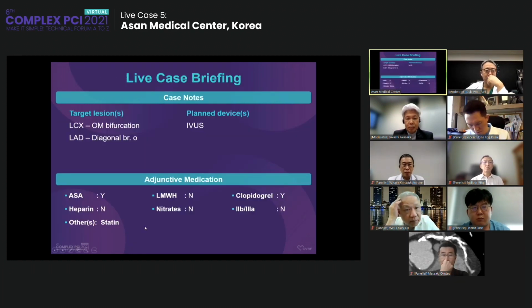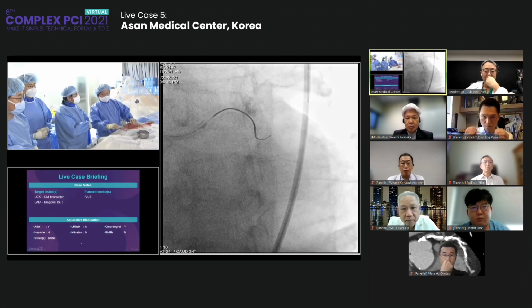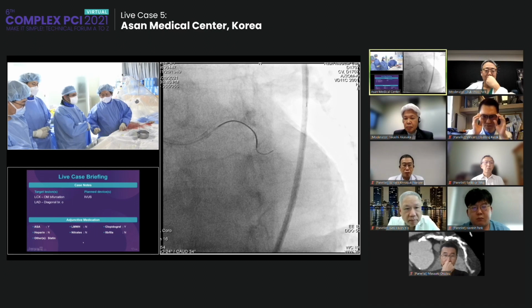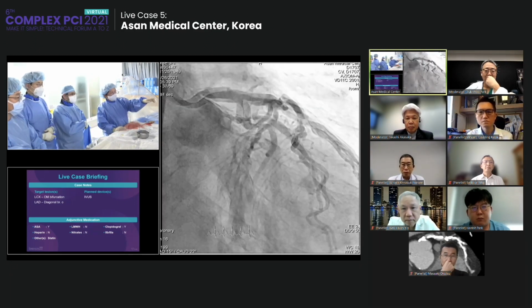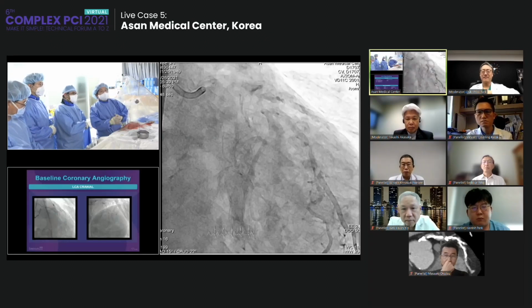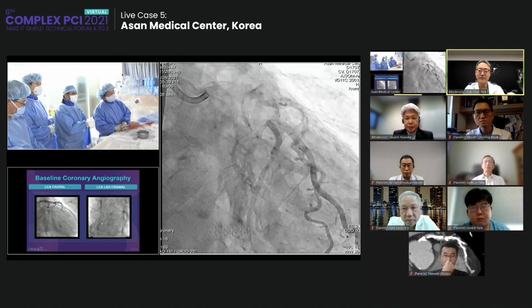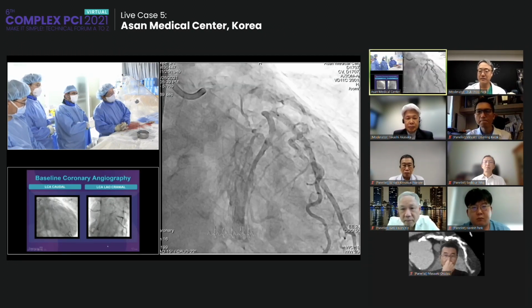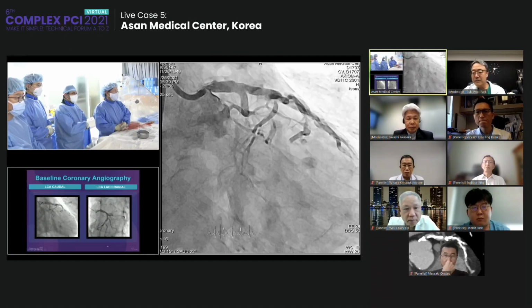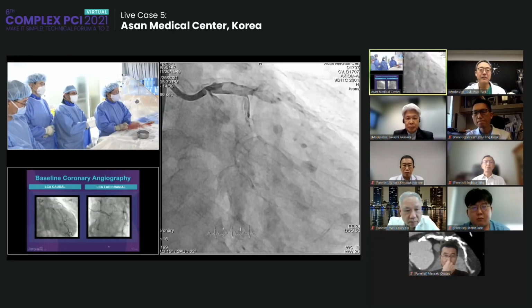Okay, thank you, Dr. Gosadi. So this patient is a stable angina patient. The coronary angiogram shows a very tight stenosis in the circumflex. Can you see the stenosis? Yes, we can see. But the anatomy is very ambiguous. I'm not sure where the true opening of the tight stenosis is. I cannot see it. Next, please.